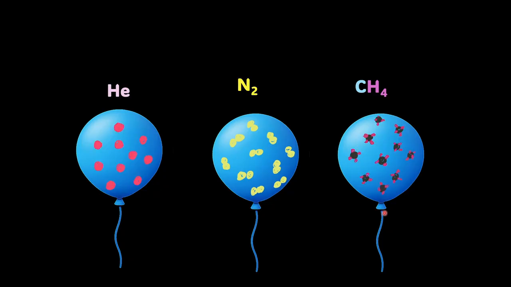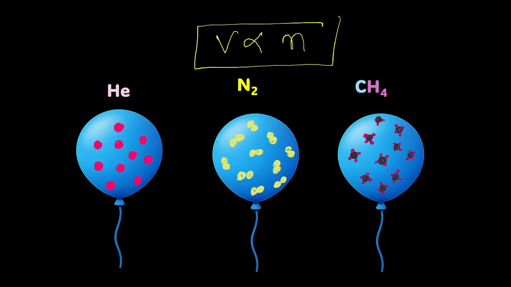But Avogadro's law tells us otherwise. All three balloons contain the same number of gas molecules regardless of their mass or size, because the volume of a gas is directly proportional to the number of molecules, not their size or type.